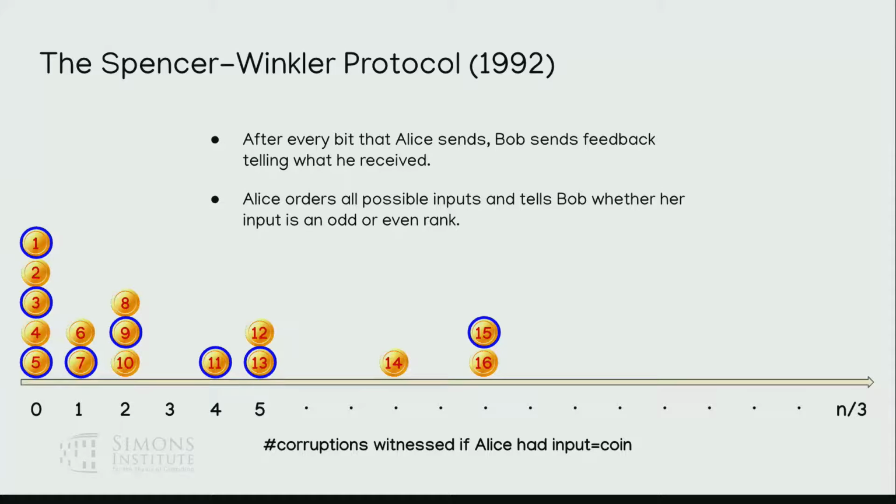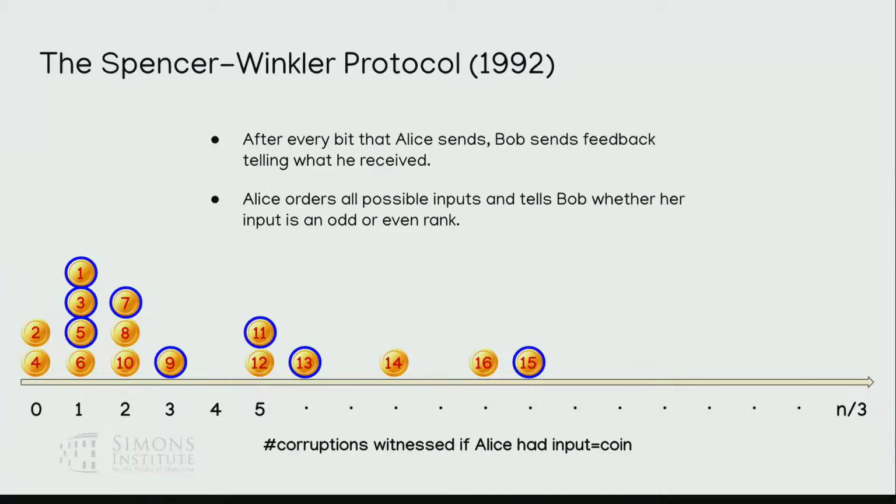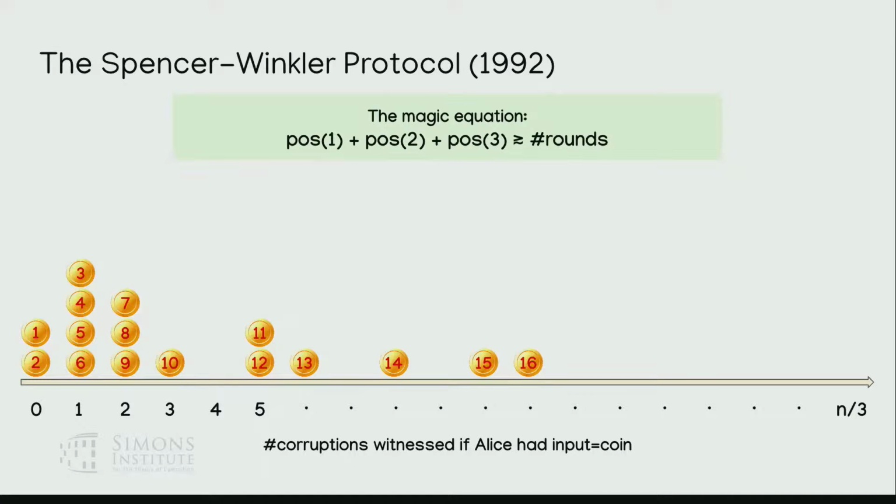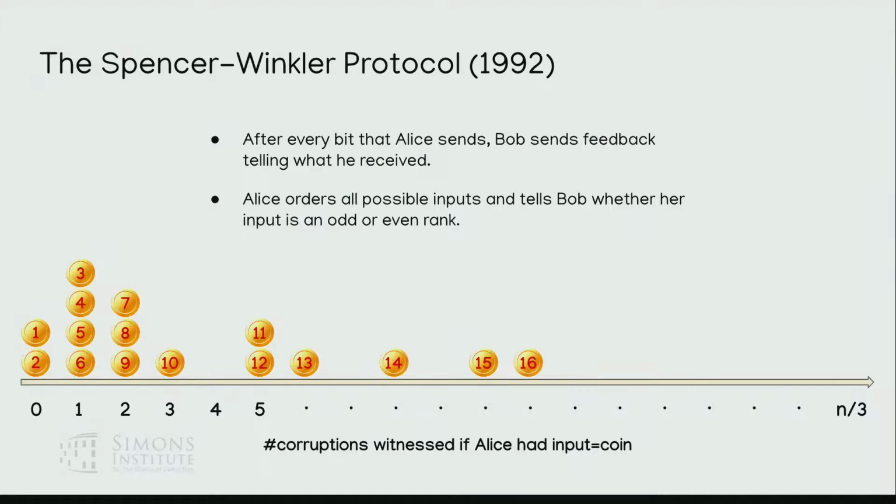So for instance, if Bob receives that Alice had an even numbered coin, he's going to take all the odd numbered coins and move them up by 1. Okay, and then after this one step, both Alice and Bob are going to renumber the coins, reset the protocol, and do the same thing again. And it turns out this is a complete protocol, and this actually gets you up to 1/3 error resilience, of course, with many rounds of feedback. So the numbering was from left to right. Left to right, yeah, smallest to largest.